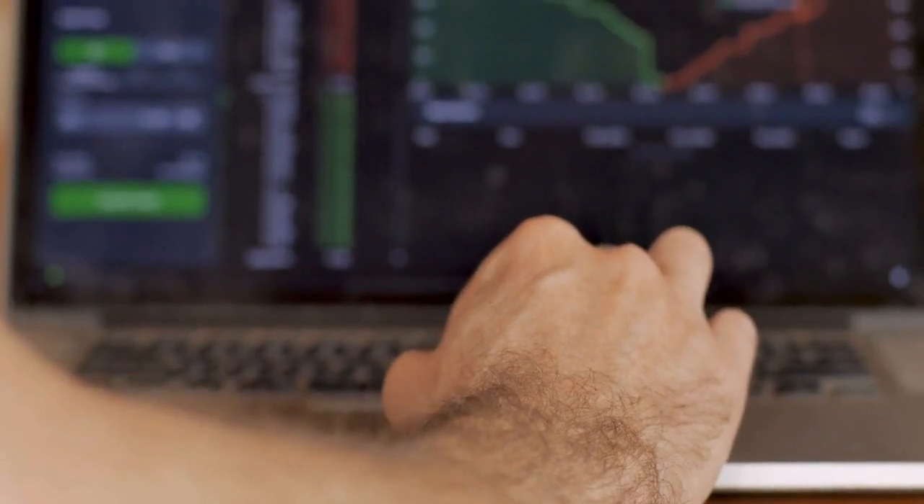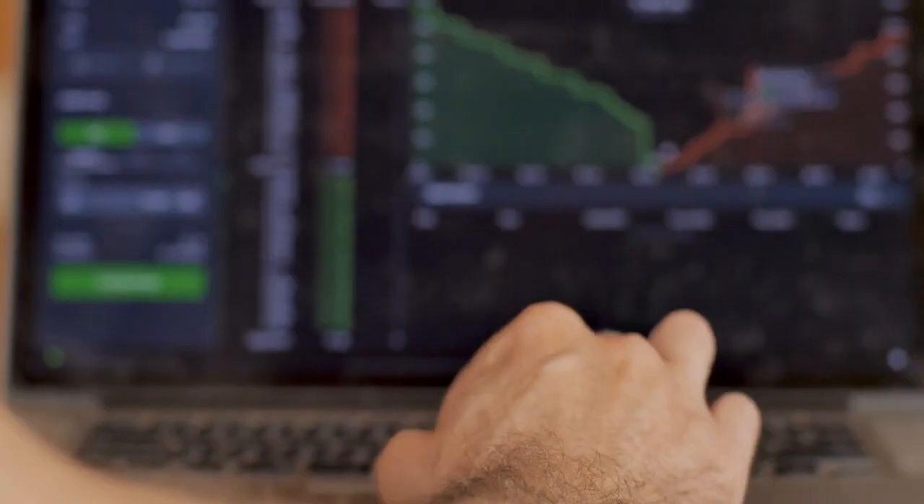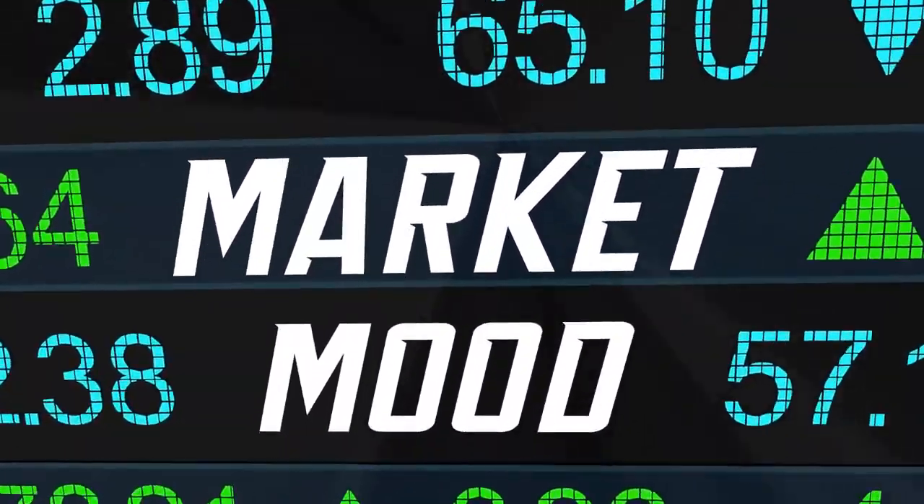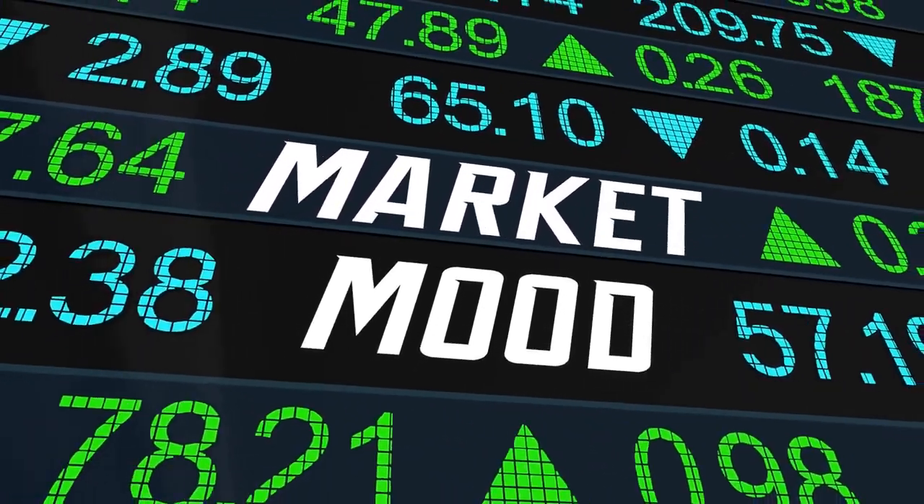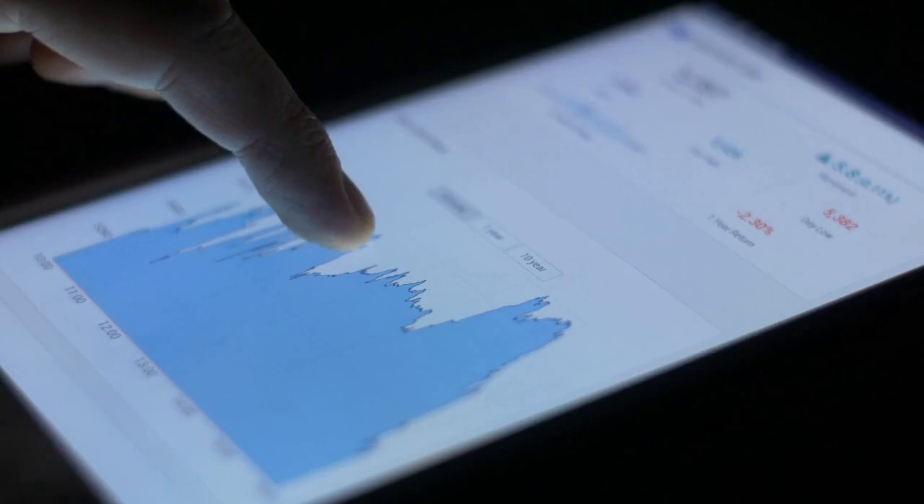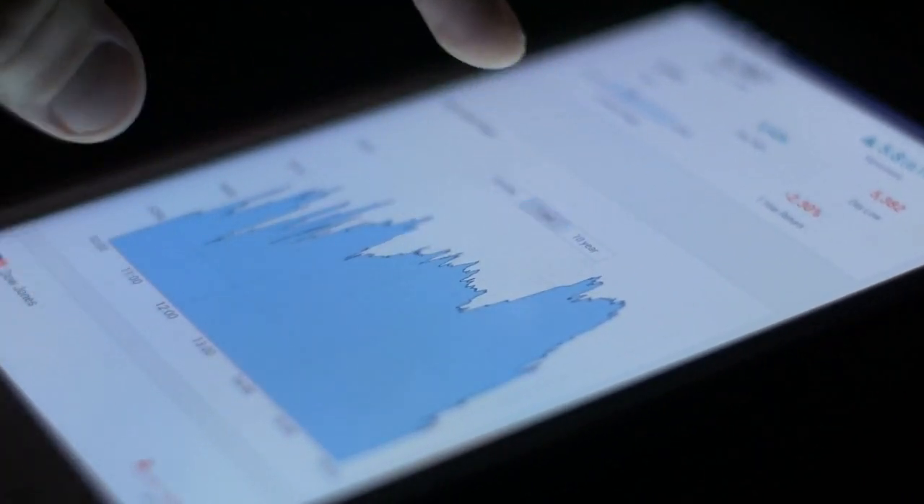As a trader, you want to be able to take advantage of the market's volatility and make profitable trades. But to do that, you need to have a good understanding of market sentiment, which is the general mood or feeling of market participants. That's where the Fear and Greed Index comes in. The Fear and Greed Index is a popular tool that helps traders gauge the sentiment of the stock market.